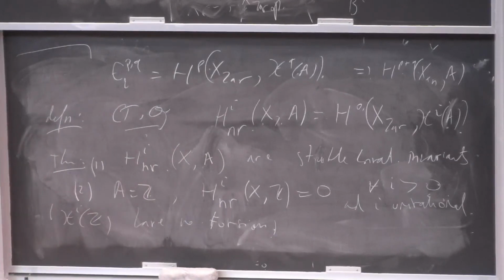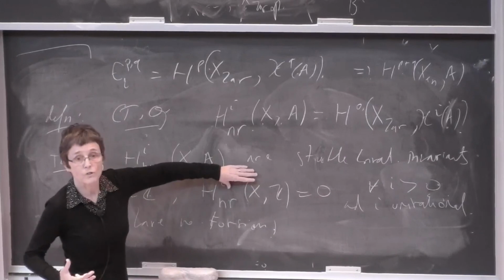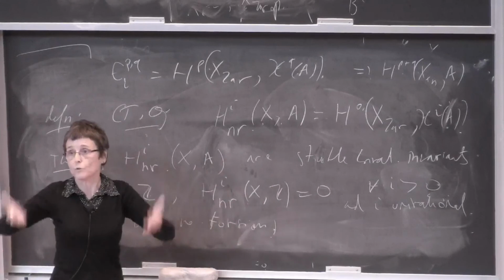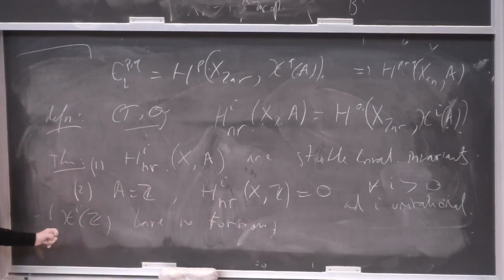And then you understand how you can do it. You show that for X unirational, these groups are torsion by using the pullback to projective space, and then you conclude with this hard result that they are zero.